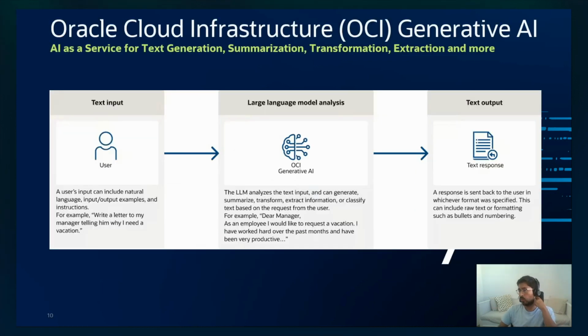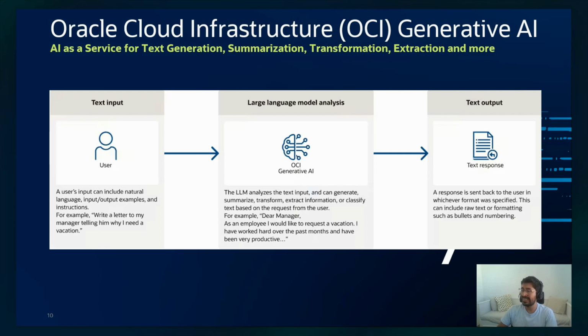And finally, I'm using the Generative AI Service, our brand new Generative AI Service that is now in pre-availability. Basically, what it does is get a text input that can include natural language, input-output examples or instructions. And then this PaaS service, or ready-to-use service, has an LLM inside that analyzes the text input and can generate, summarize, transform, extract information, or classify the text based on the request from the user.